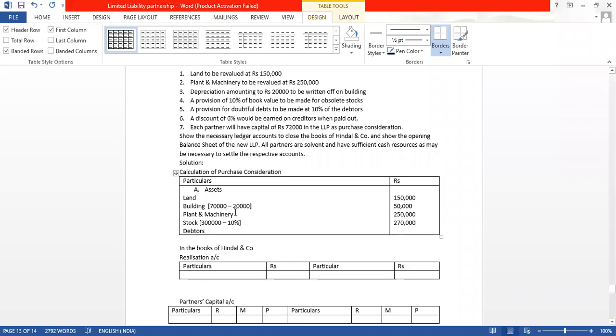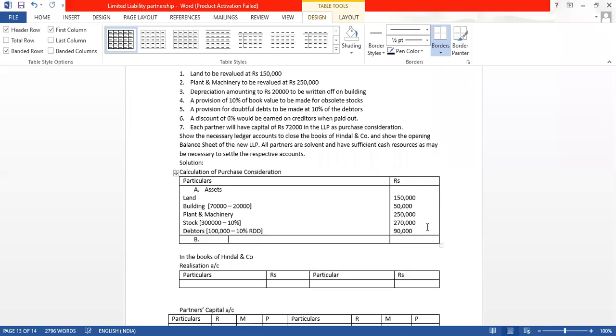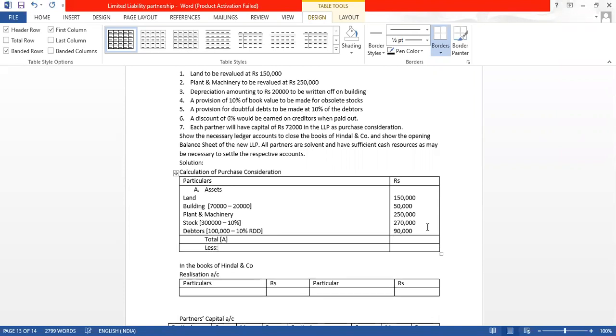And debtor also, that is 10% RDD. So debtor is how much? I have already seen. Debtor is 1 lakh minus less 10% RDD. So how much it will be? 10% is 10,000. So 1 lakh minus 10,000, we get 90,000. When we add all of this, now goodwill value is not given, but if we add all of this, we will get the total of A. Total of A. So from this, what we will do, we will less B.